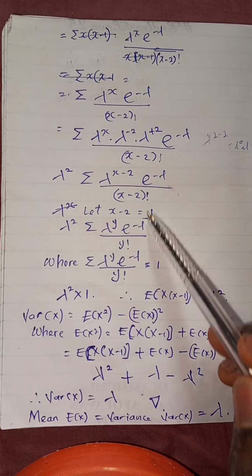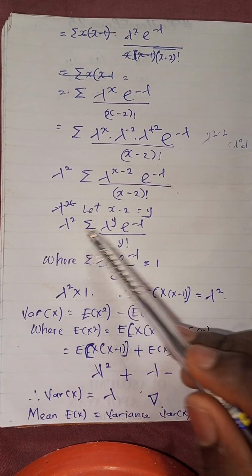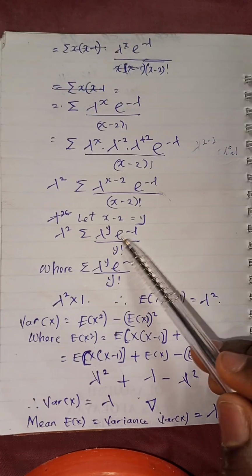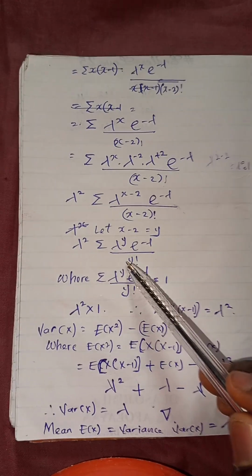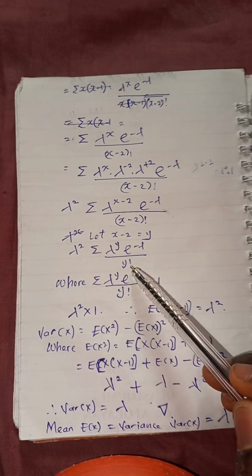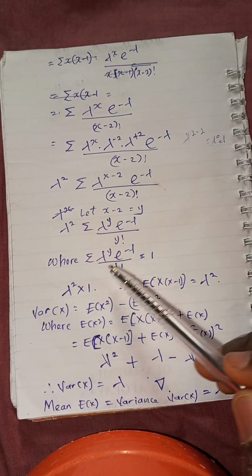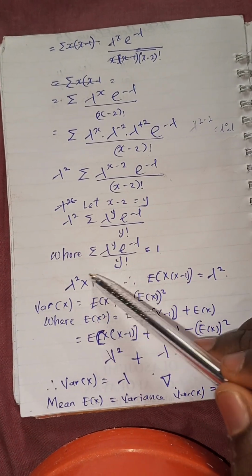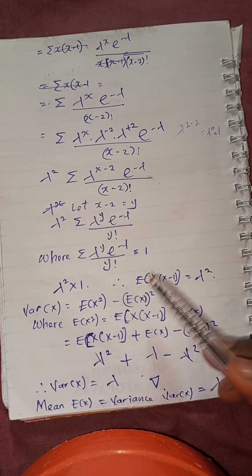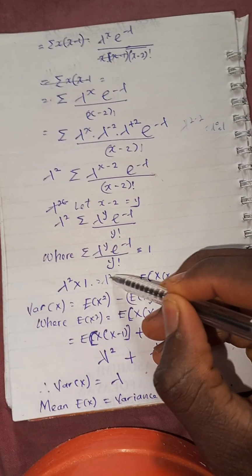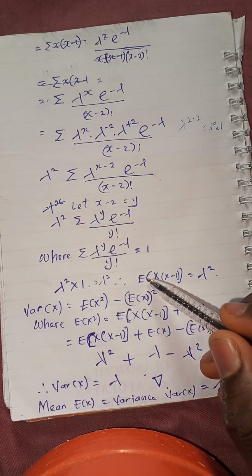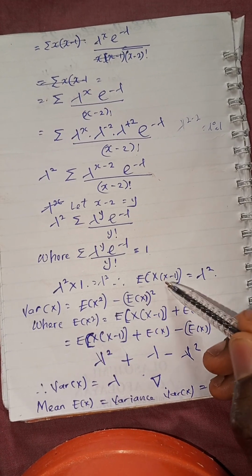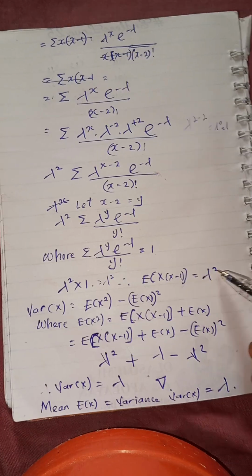So let x minus 2 equals y. Lambda squared times summation lambda raised to power y, exponential minus lambda, over y factorial, where all this summation is now 1. So lambda squared times 1 equals lambda squared. Therefore, our expectation of x into x minus 1 equals lambda squared.